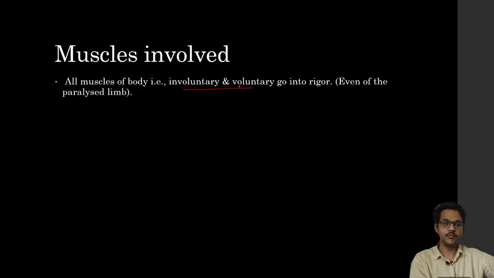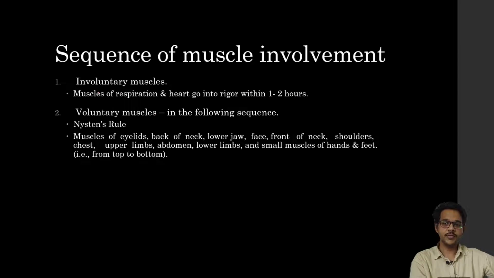Rigor mortis involves both involuntary and voluntary muscles. The sequence starts first with the involuntary muscles, mainly the respiratory and heart muscles, and then proceeds to the voluntary muscles. In voluntary muscles, it starts with the small muscles: the eyelids, back of the neck, lower jaw, face, front of the neck, shoulders, chest, upper limbs, abdomen, lower limbs, and small muscles of hands and feet. So it progresses from top to bottom, and this is called Nightingale's rule.